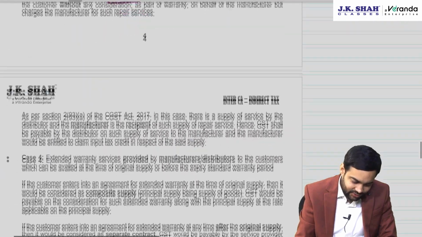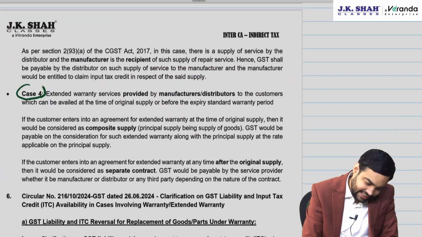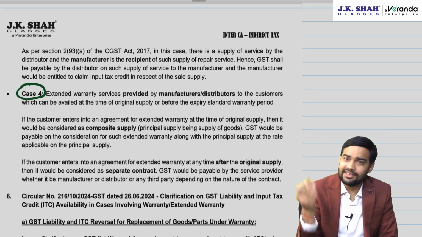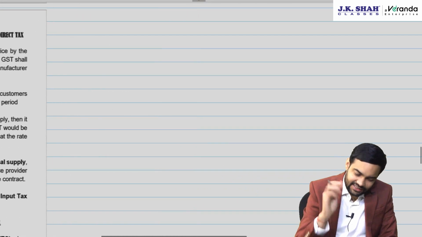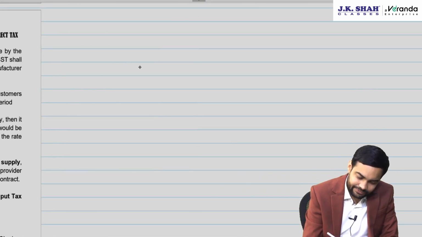Then coming to the fourth one, which was extended warranty, which has further been clarified. Now extended warranty, what happens?